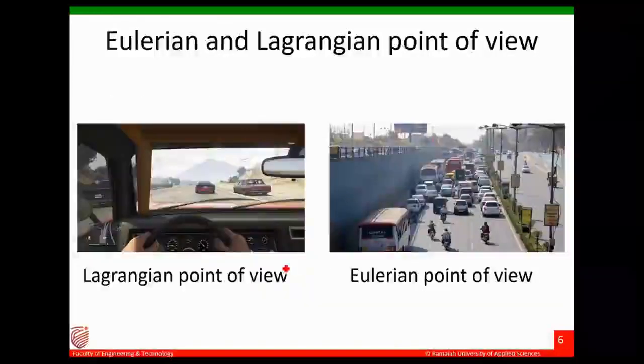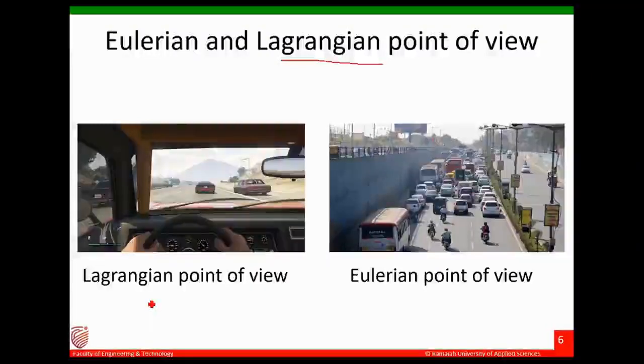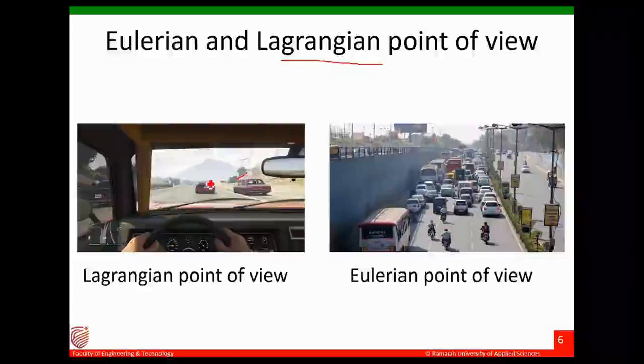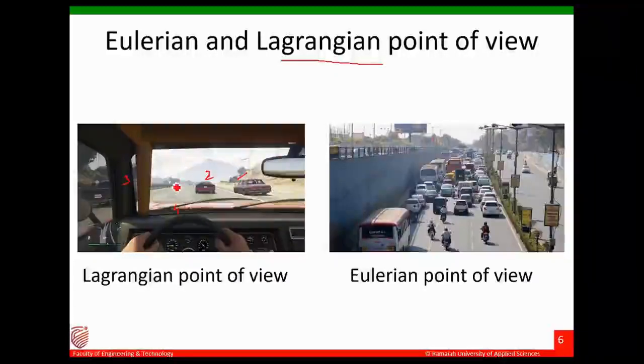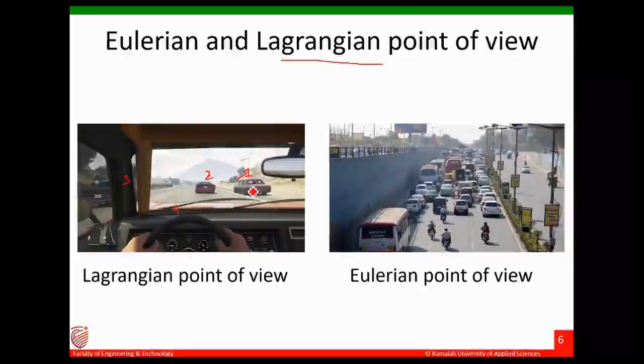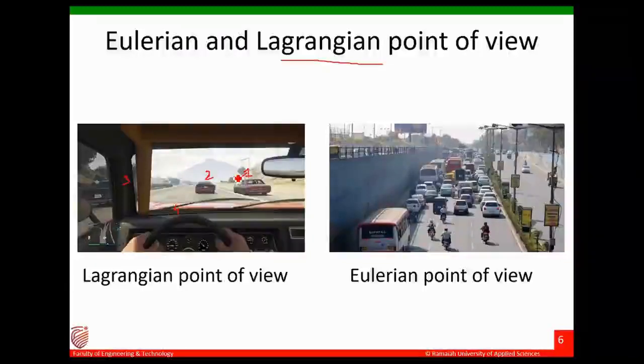Right. So the Lagrangian point of view is described with this particular sketch. Let's say there are 3 cars, 1, 2, and 3. I want to see how these cars are moving around.